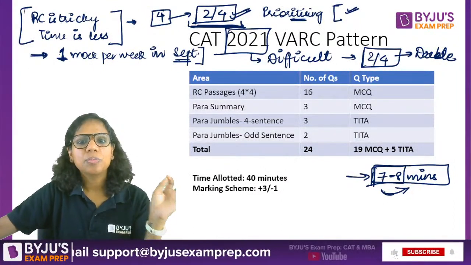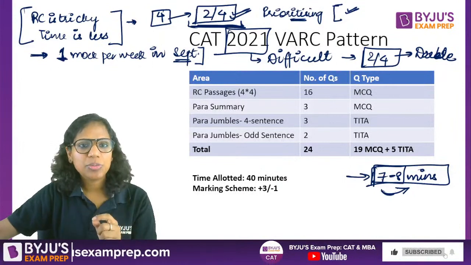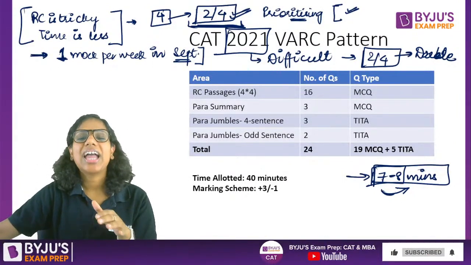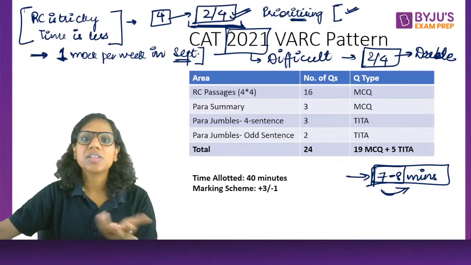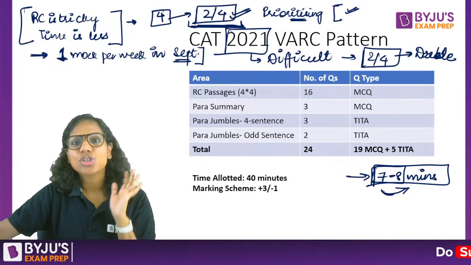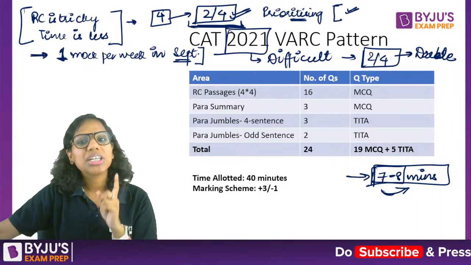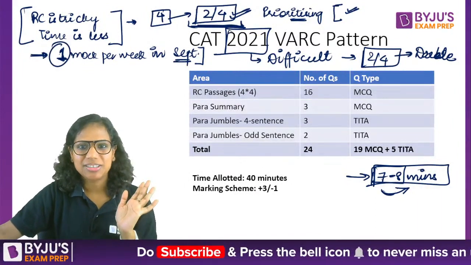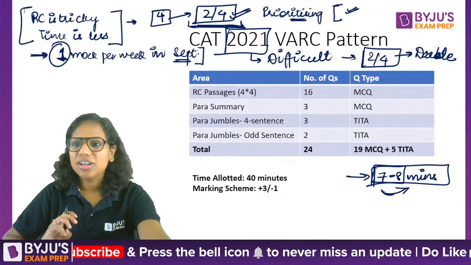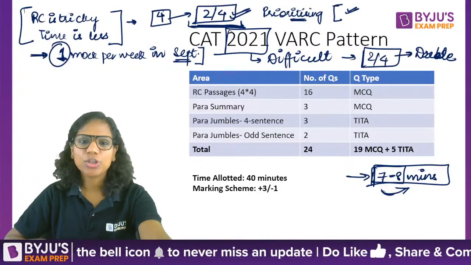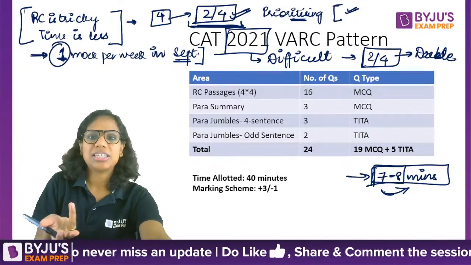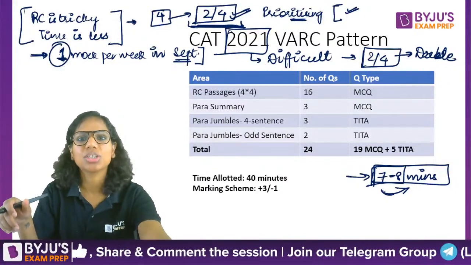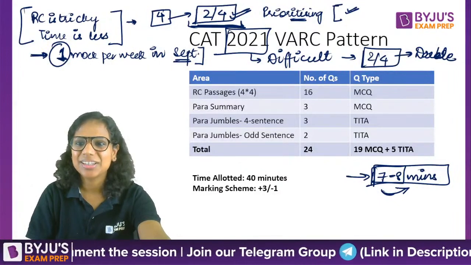So my suggestion is, please take mocks right from the beginning. One mock per week is enough. You don't need more, right? And in November, yes, you can decide to take two per week. That's up to you, right? But never more than two, and at this stage, not less than one per week. Okay, and for VARC, you'll get to learn a lot from the mocks. There's no syllabus as such in VARC. So for my section, you don't have to worry at all about first finishing the syllabus as such, right?